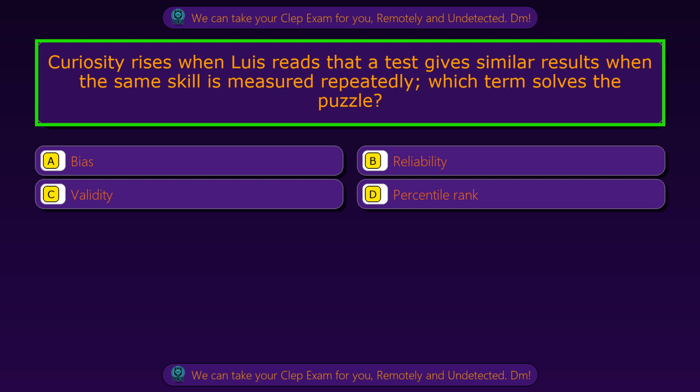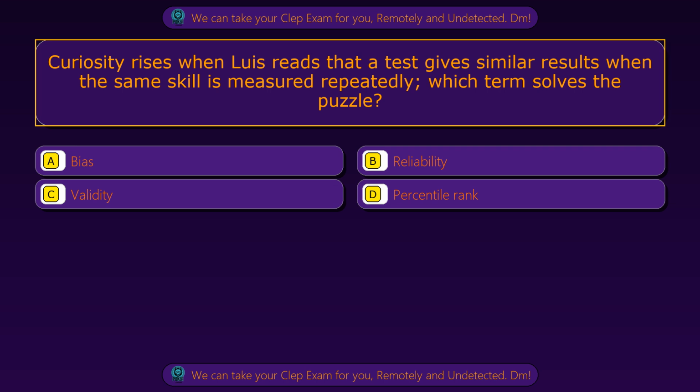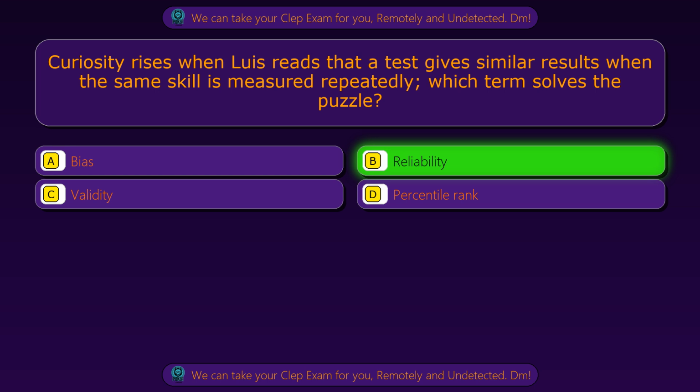Question 56. Curiosity rises when Louise reads that a test gives similar results when the same skill is measured repeatedly. Which term solves the puzzle? Option A, bias. Option B, reliability. Option C, validity. Option D, percentile rank. The correct answer is option B, reliability.